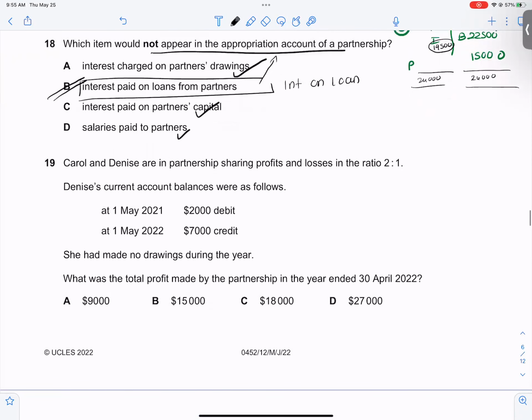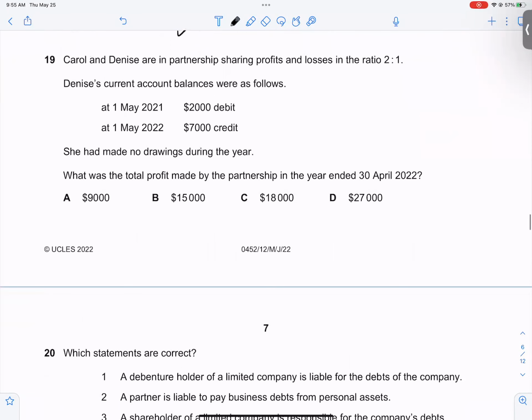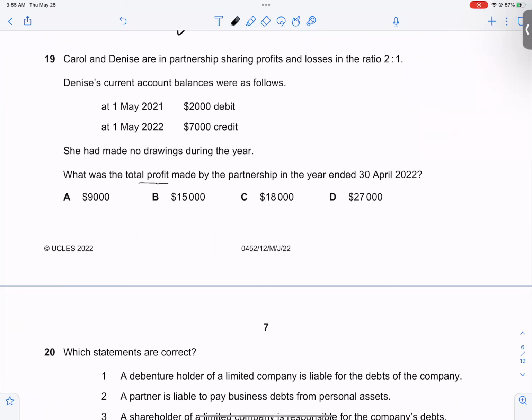19th one. I want to know the total profit made by the partnership. Carol and Dennis are in the partnership, sharing profits and losses in the ratio of 2:1. Daniel's current account balances were 2,000 debit and 7,000 credit.